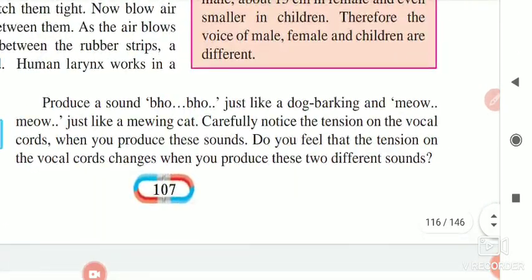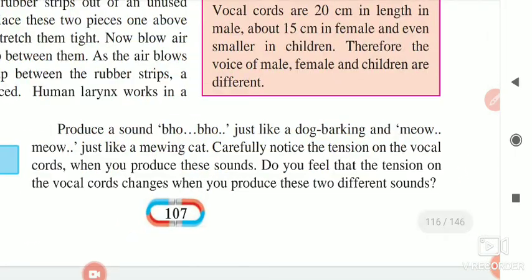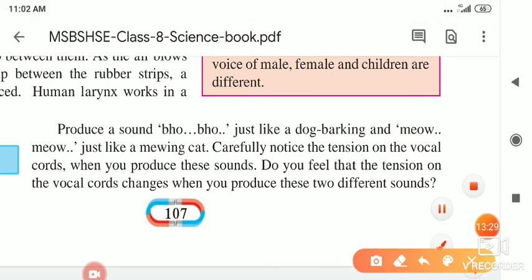Now here one activity is given. Try this. Produce a sound like a dog barking, bow bow, and then meow meow like a cat. Do this activity now. Carefully notice the tension of your vocal cords. Feel how much tension is coming on your throat, on your vocal cords, when you are saying bow bow bow.